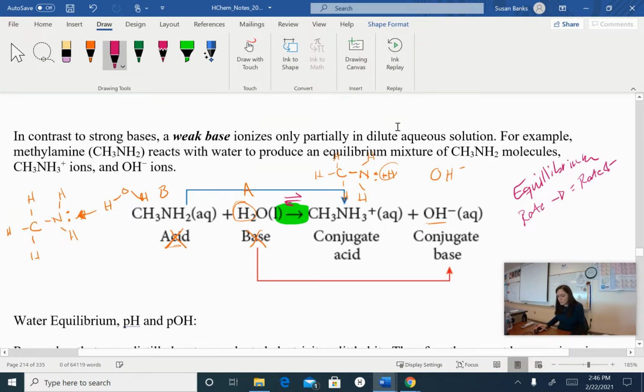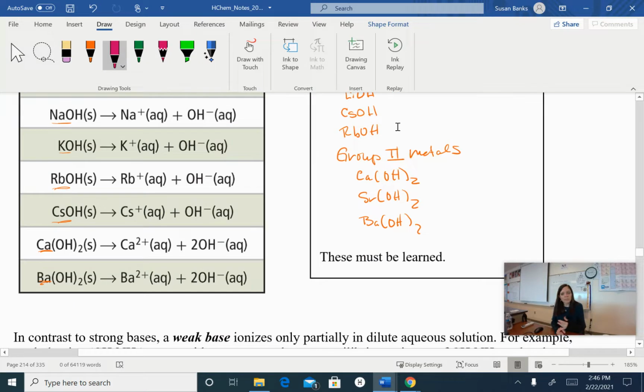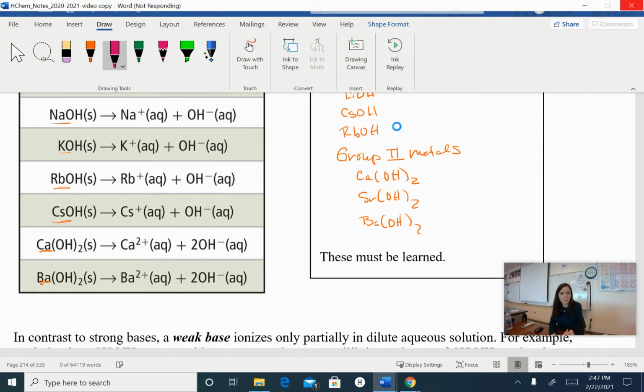Okay? So you need to learn your strong acids and your strong bases. It's a lot easier to learn your strong acids and your strong bases and memorize those and realize that everything else is weak. So that's where I'm starting, and I put a little video to help you memorize your strong bases or your strong acids on there. Just remember your strong bases are the only hydroxides that are soluble, if you remember your solubility rules.